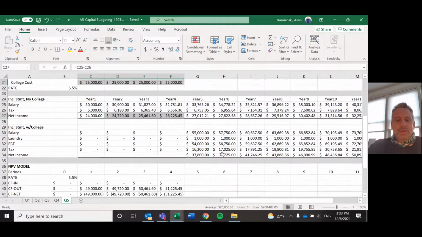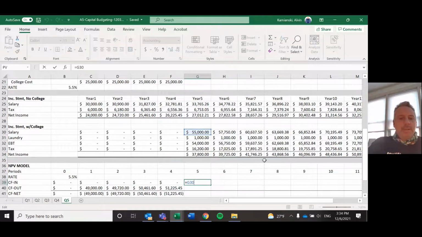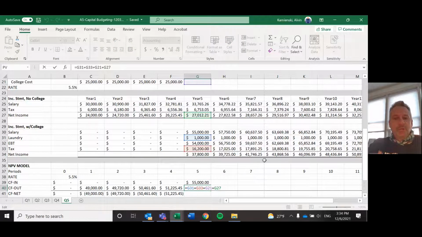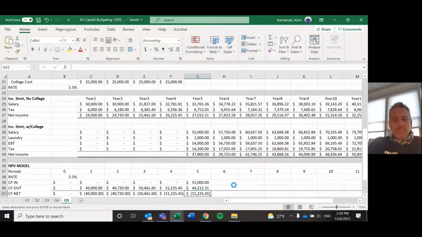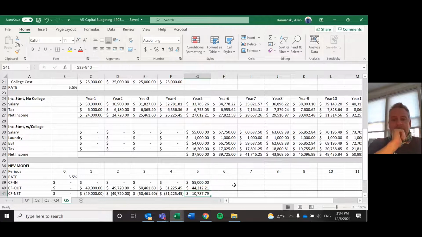But let's look at why we go to college. So again, if I copy and paste this over, this time I make $55,000, which is great. But now look at what my total costs are. I lose the $1,000 for laundry. I lose my tax. And then I'm still not making what I could have made otherwise. So that's still an opportunity cost. I'm really only making a couple of thousand more dollars by going to college. So I'm really only making $10,000 more than I could have in my 5th year.